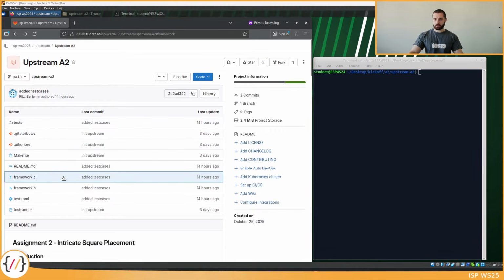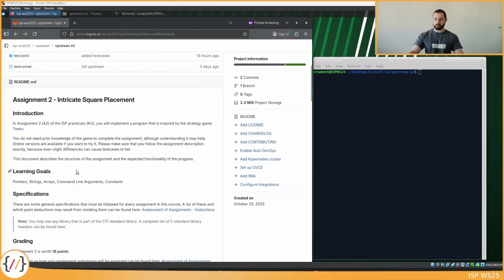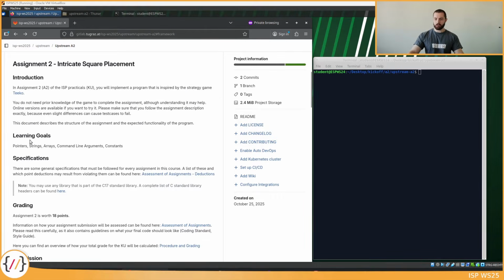In your repository for A2 you will find files similar looking to files that you have already seen in A1, with just one exception. This time we provide a framework. How to use this framework and what it is used for, I will show you in a second. But first let's check out the learning goals of A2.